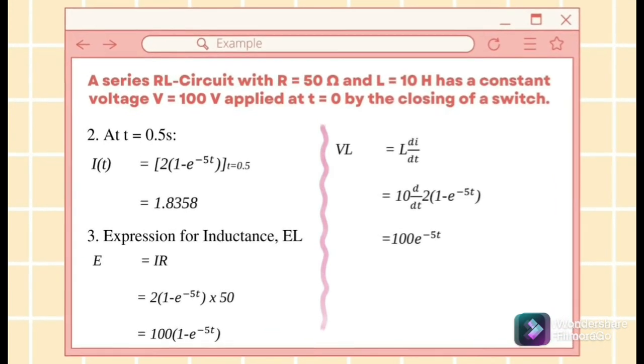The second step is to find the current at t equal to 0.5 seconds. So we can apply the 0.5 seconds into the equation that we used before, which will equal 1.8358. The next step is to have the expression for the inductor voltage EL. We can use the equation E equal to IR by applying the answer before. To obtain the inductor voltage, we differentiate the current with respect to t.